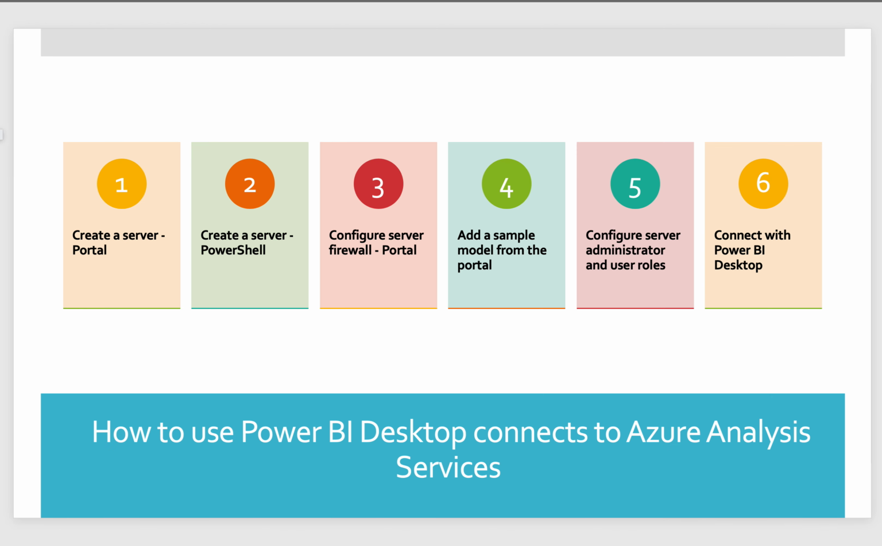So here are the steps about how to use Power BI Desktop to connect with our Azure Analysis Services in the cloud. First, we're gonna create a server in the portal. And second, we're gonna create a server with PowerShell. Third, configure the server firewall. That's an important step. Fourth, we're gonna add a sample model from the portal to do a test. Fifth, we're gonna configure the server administrator and user roles. Finally, we're gonna connect with Power BI Desktop.